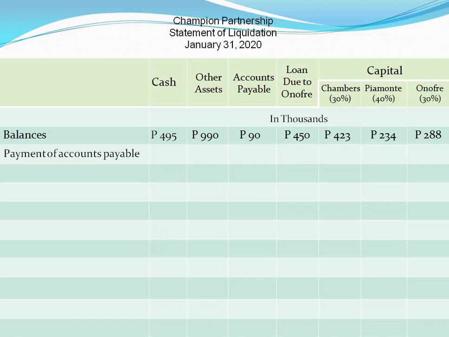But since nowhere in the problem does it say that Champion withheld cash from outside creditors, then it follows 90,000 was paid due to the fact that the partnership can very well afford to pay it. So, upon payment, decrease both accounts payable and the cash by 90,000. Again, get the balances.